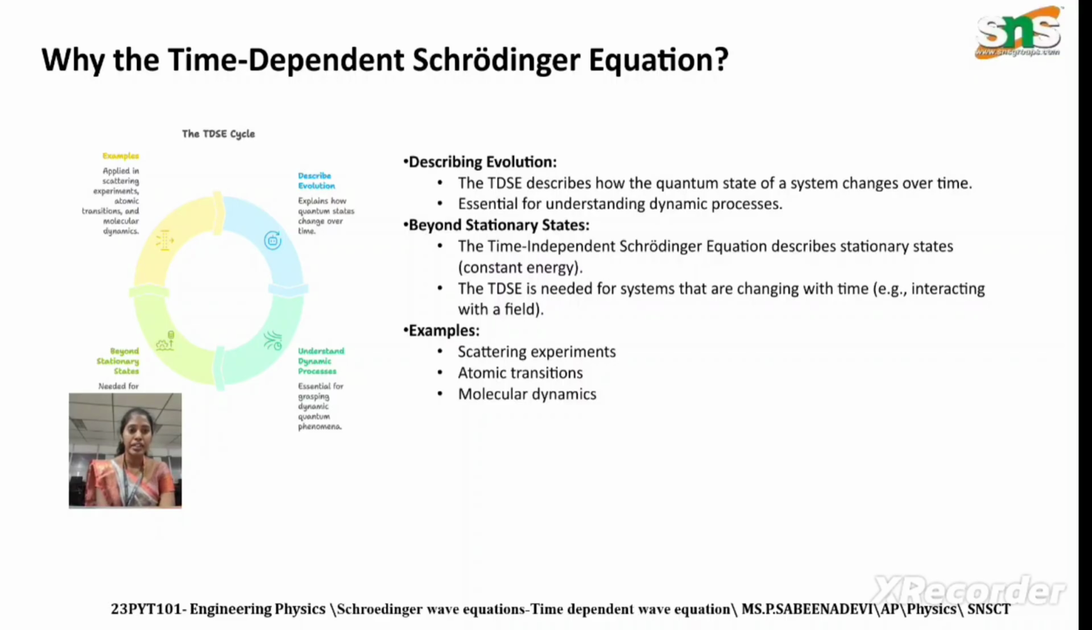Describing evolution: the time dependent Schrodinger equation describes how the quantum state of a system changes over time, so it is essential for understanding dynamic processes. Beyond the stationary states: the time independent Schrodinger equation describes stationary states with constant energy. The time dependent equation is needed for systems that change with time, such as those interacting with a field. Examples are scattering experiments, atomic transitions, and molecular dynamics.